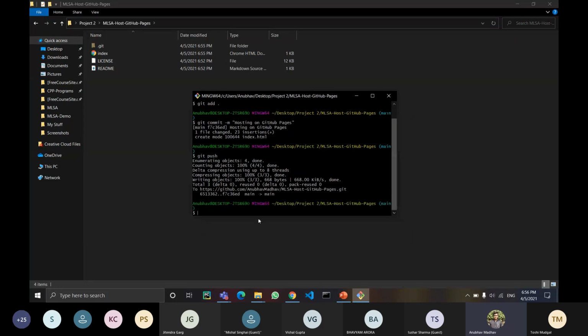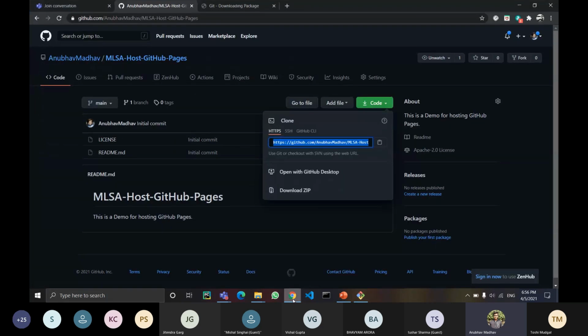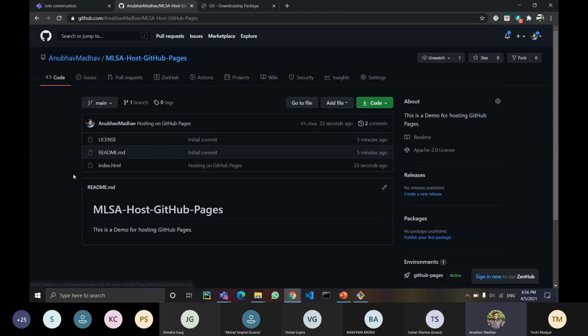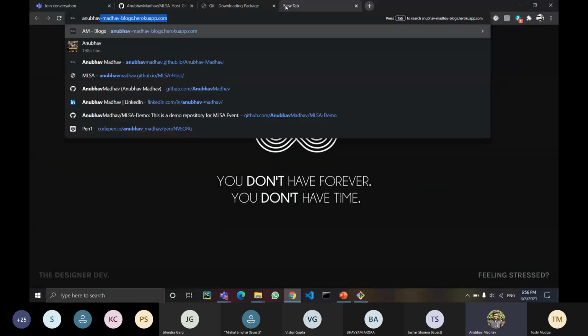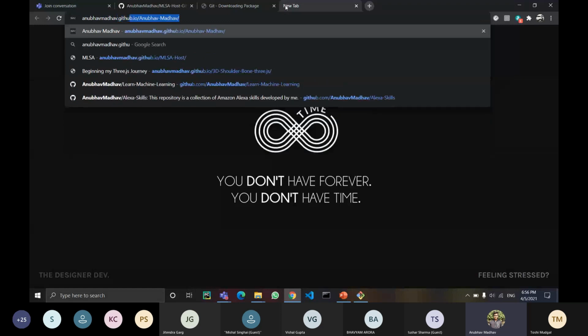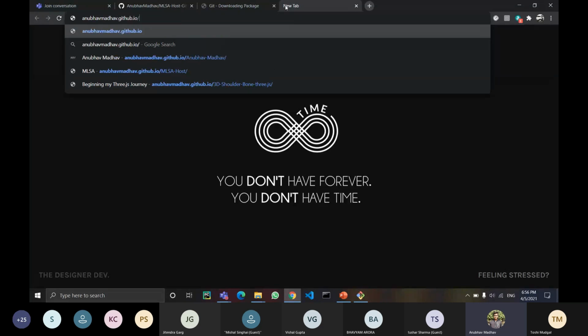It's completed. I will go back to my repository. I'll refresh it, and my index.html is over here. But for now, if I want to see how my website is hosted, for that I will write my username Anubhav Madhav dot github.io / the name of my repository, and the name of my repository is MLSA host, I guess.